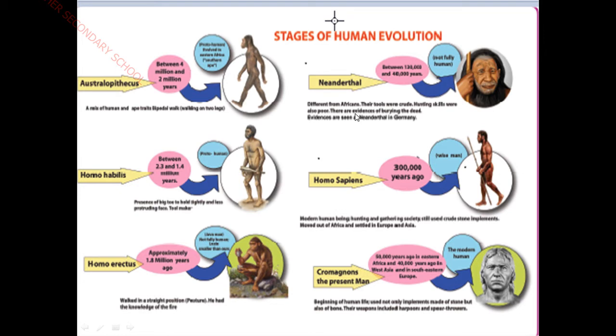The speciality of this human being is that they were different from Africans, and their tools were crude. Hunting skills were also poor. They were not well versed in the skill of hunting.